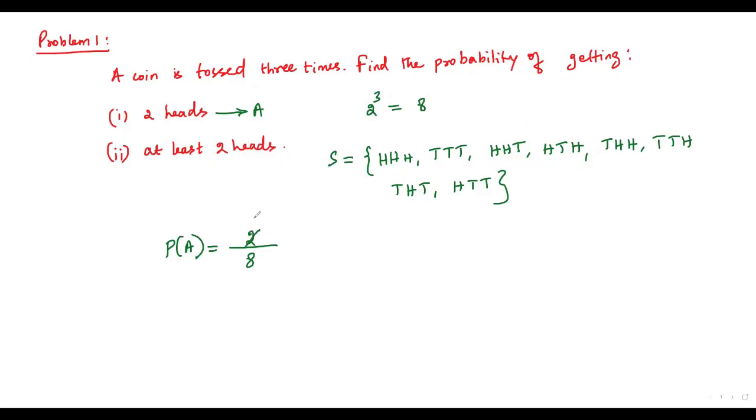Okay, now we can simplify this one. That is, 2 goes into 2 one time and 2 goes into 8 four times. So that is 1 over 4. So the probability of getting 2 heads is 1/4 when a coin is tossed 3 times.